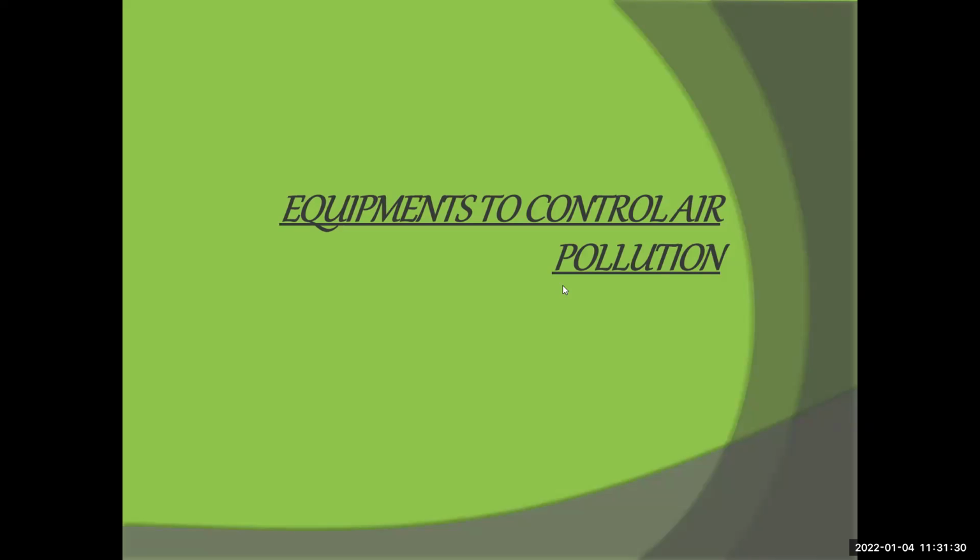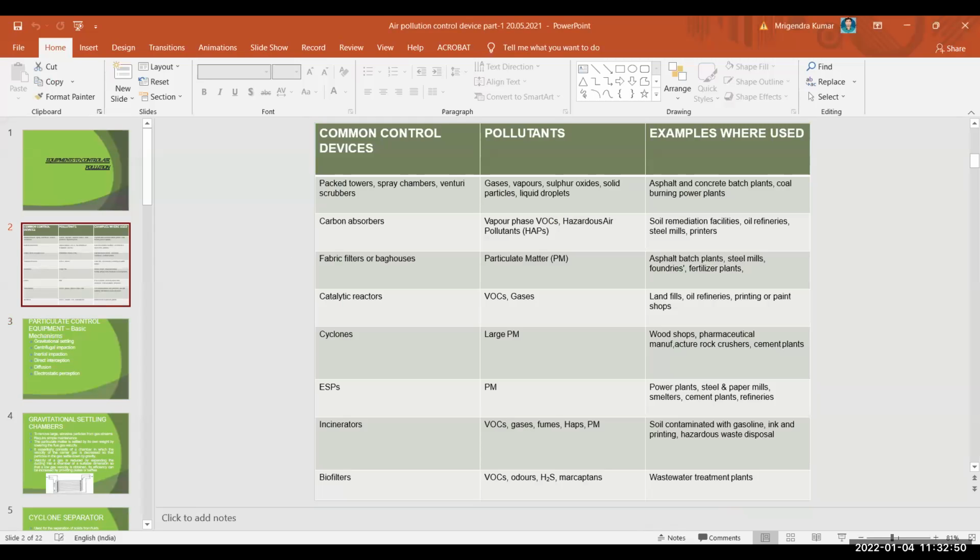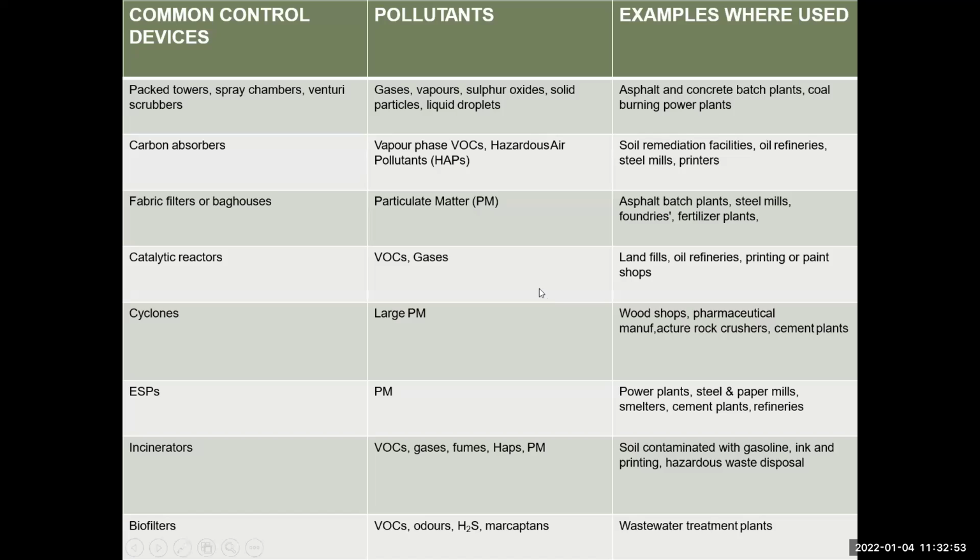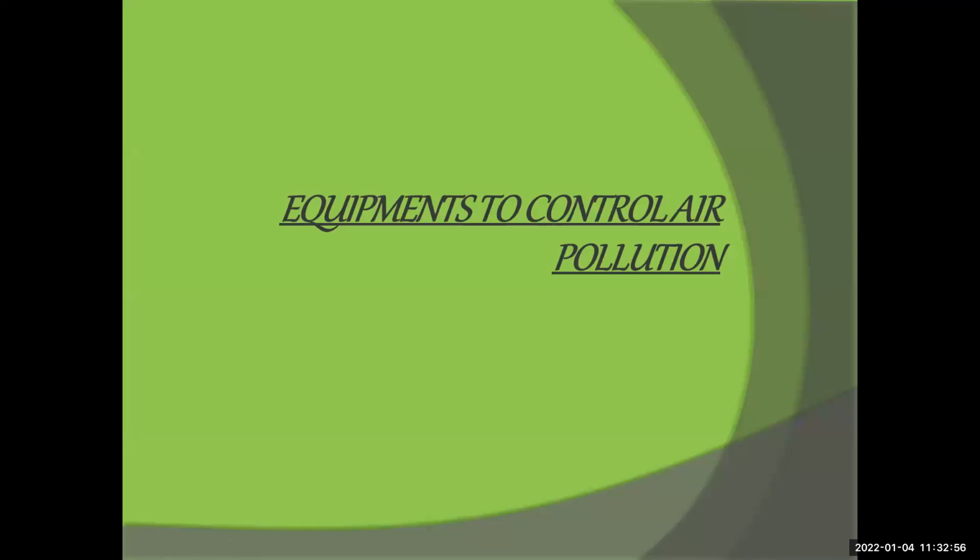Then, which type of equipment is used to control air pollution?